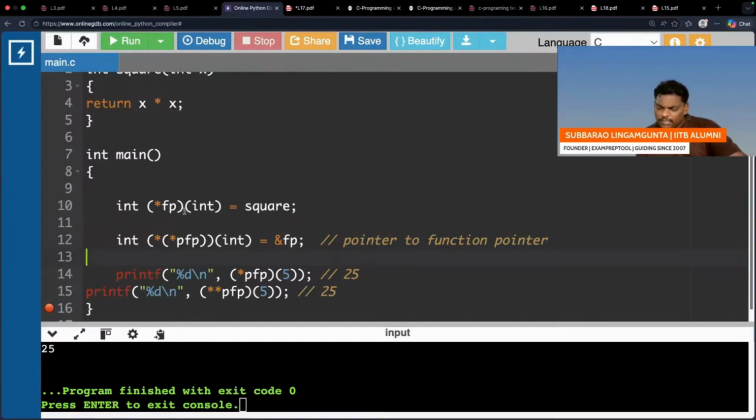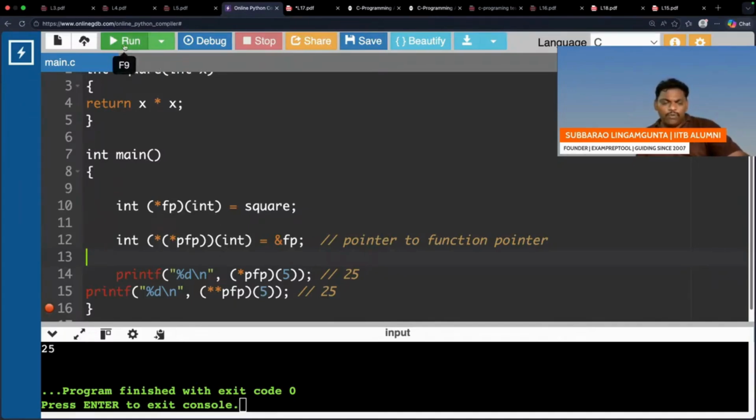Sir, is a single pointer, a single pointer to a function. That is the reason it is a function pointer. He is also a function pointer, right? But this is a normal pointer pointing to a function pointer. He is a function pointer. He is a pointer to a function pointer. Right? I think both will give the same.